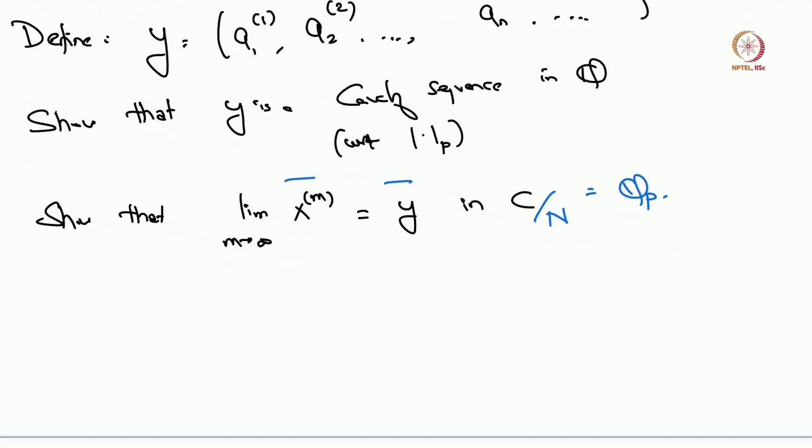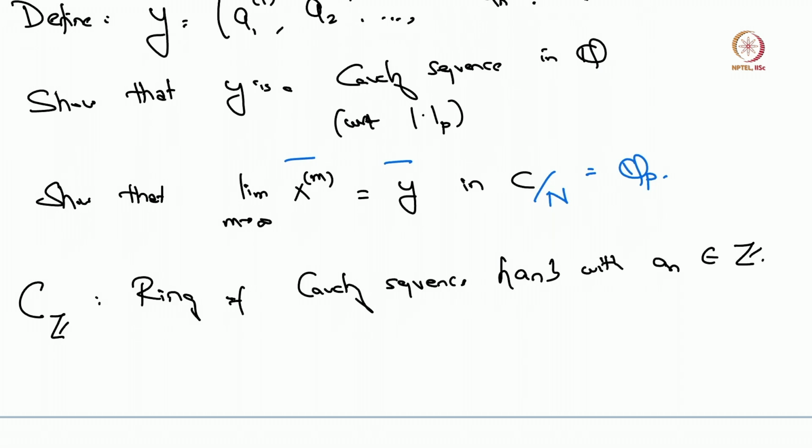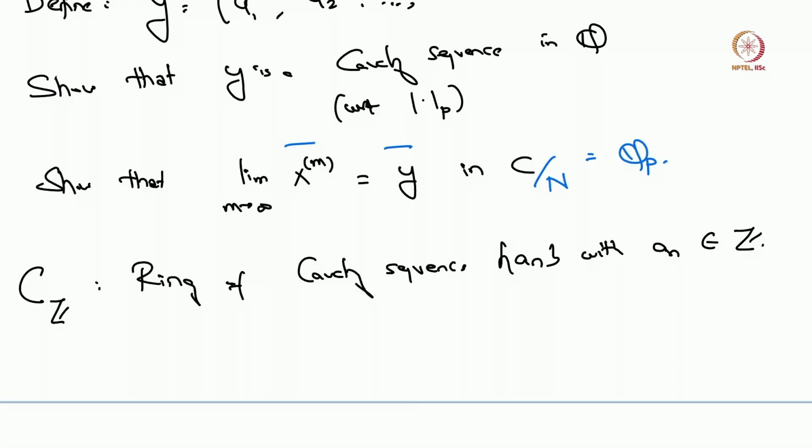But the reason I brought this up is you can look at a subring of C, which is the ring of Cauchy sequences a_n with the property that each term is in fact in Z. So instead of looking at all Cauchy sequences where these elements are in Q, now I restrict myself to Cauchy sequences where each element is in Z, and I look at null sequences inside that.